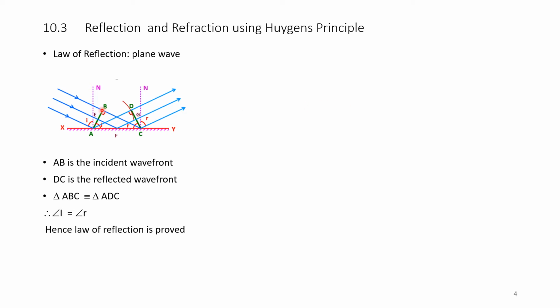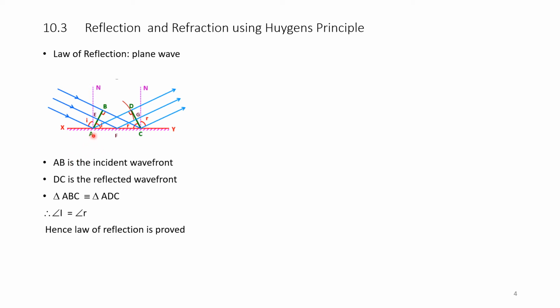Here, the blue lines are the rays falling on a mirror XY, a plane mirror, and they get reflected in this direction. We know from optical ray theory that the angle of incidence is equal to the angle of reflection. Now, we have to prove the same thing using Huygens principle.